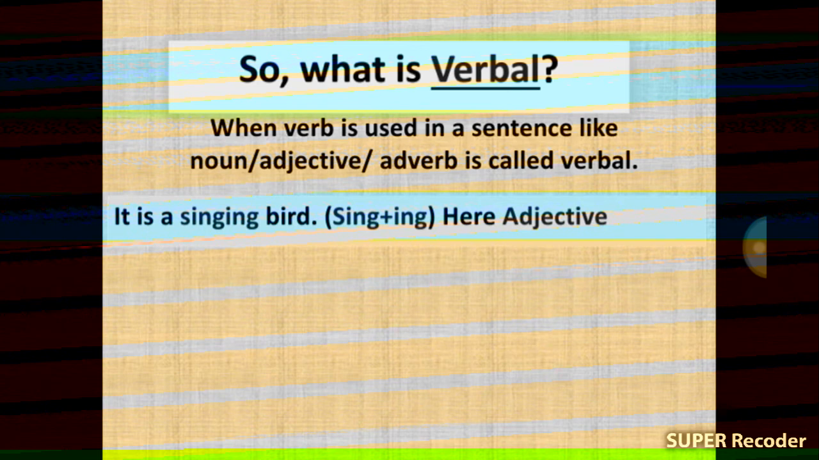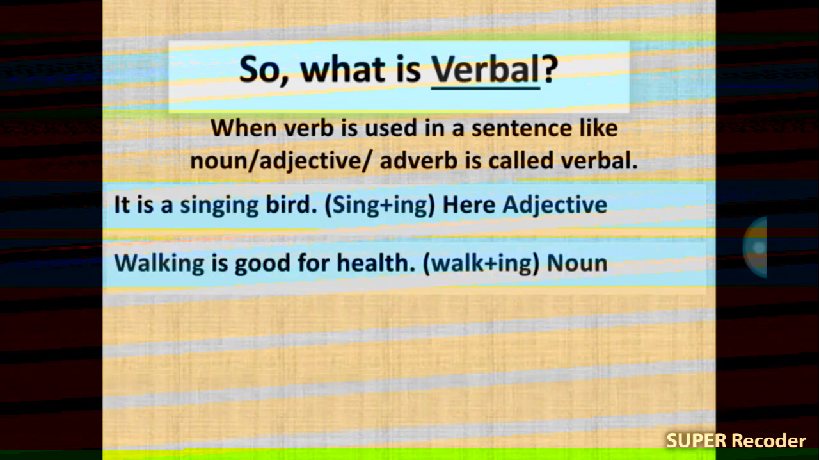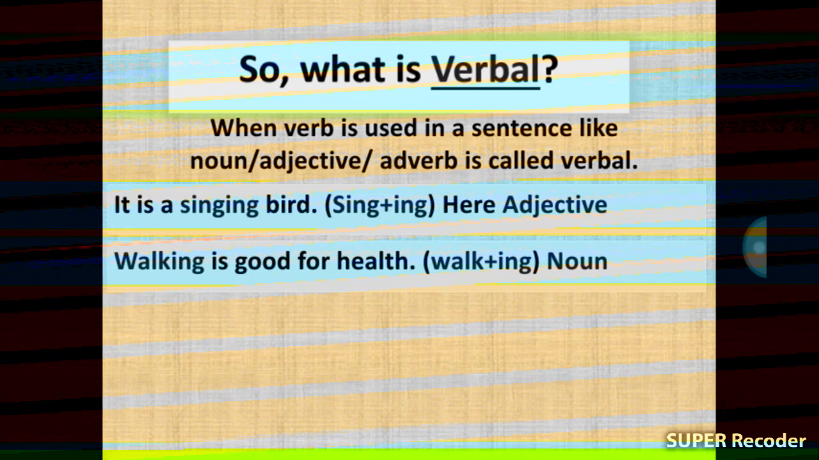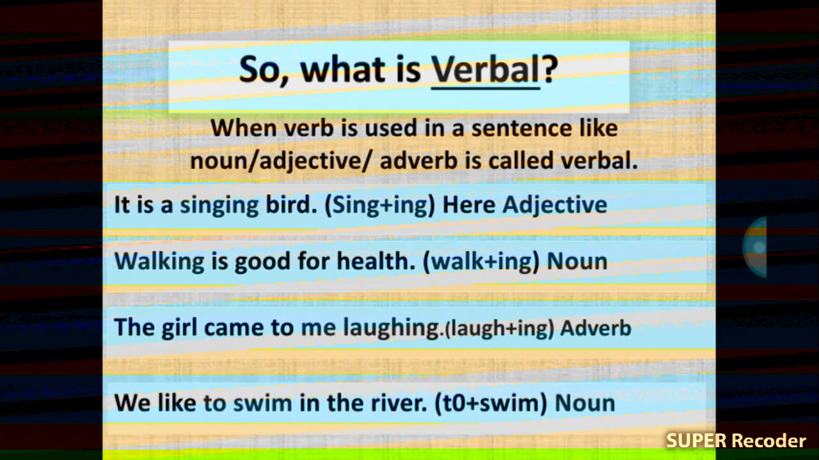It is a singing bird. Here singing is an adjective. Walking is good for health. Here walking is a noun. The girl came to me laughing. Laughing, adverb. We like to swim in the river. To swim, noun.